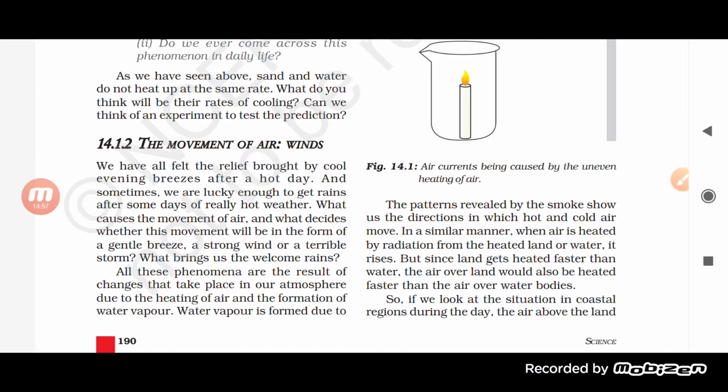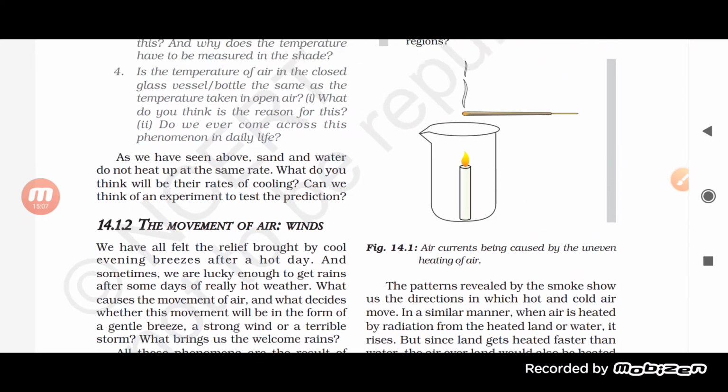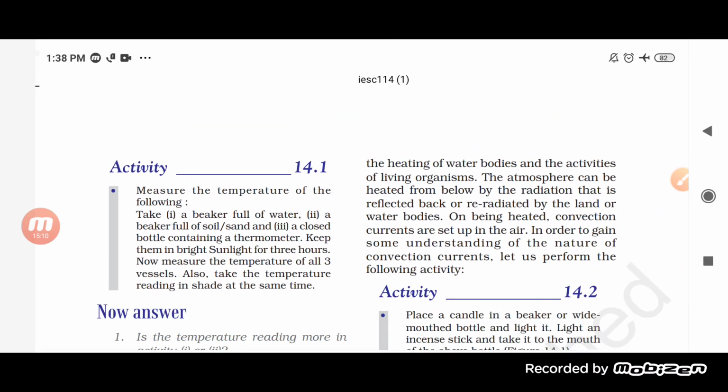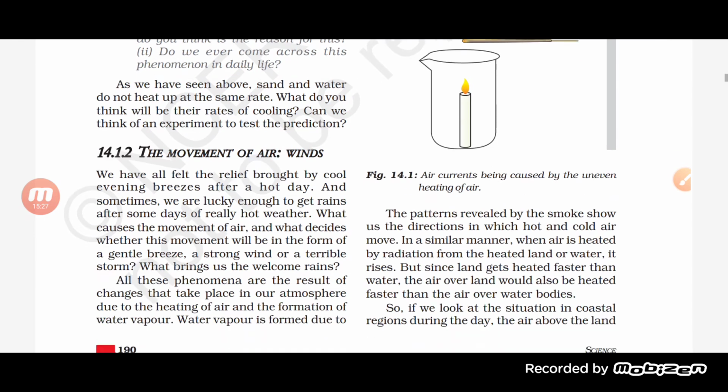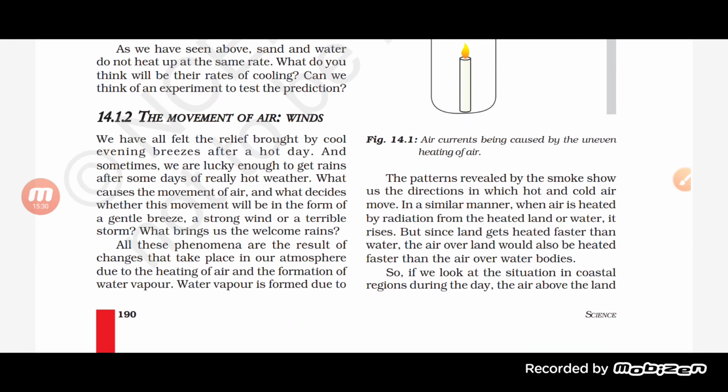When the air is heated, there is a formation of water vapor. The water vapor is formed due to heating of water bodies and the activity of living organisms. The movement of air from the hot to the cold area happens because of the heating only.